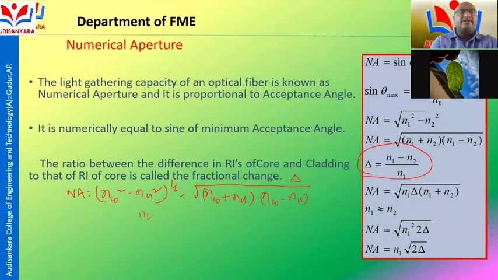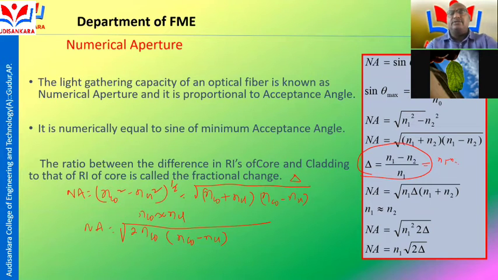But the refractive index of core is always greater than cladding, so NA is equal to the root of (NCO plus NCL) into (NCO minus NCL). But here the fractional refractive change is (n1 minus n2) by n1, that is n1 minus n2 is equal to delta n1.